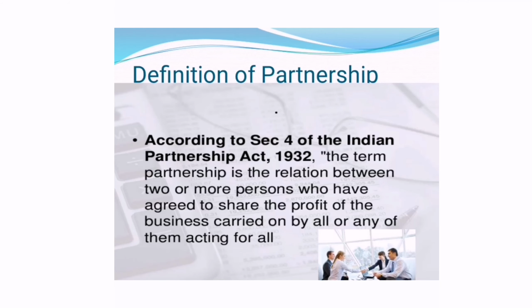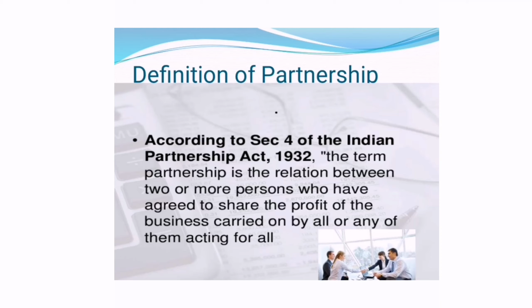Now, what is the definition of a partnership firm? According to Section 4 of the Indian Partnership Act 1932, the term partnership is the relationship between two or more persons who have agreed to share the profits and losses of the business.